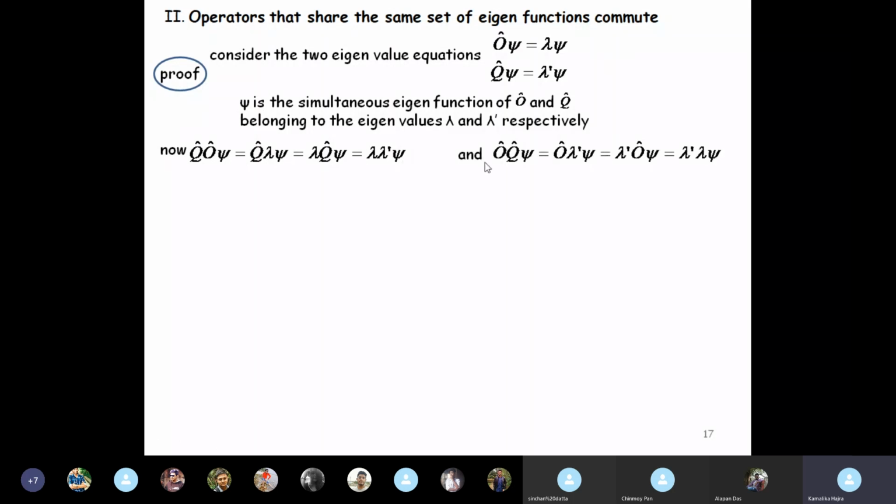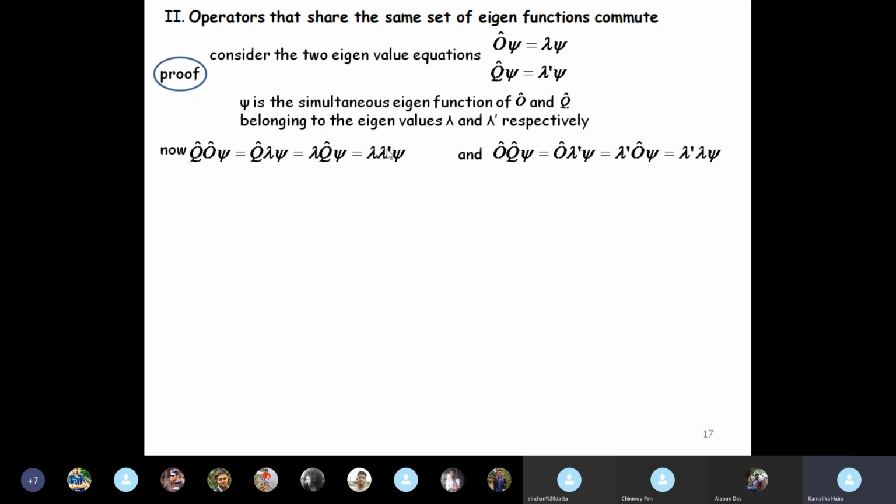Again, if you take OQ psi, then this becomes O lambda prime psi. You take lambda prime outside, so this becomes lambda prime O psi, and so this again becomes lambda prime lambda psi.